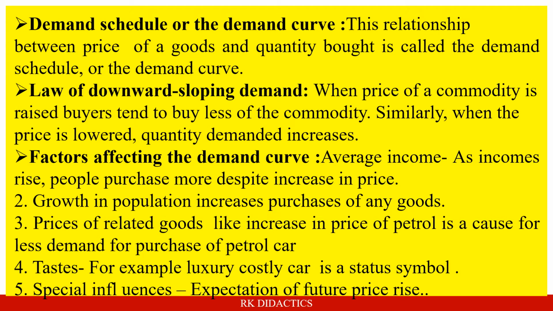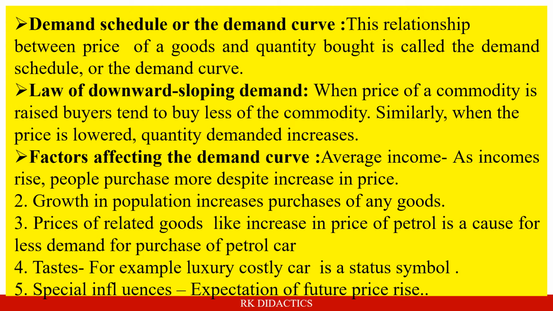What are the factors? One of them is average income. If the income of people rises, then they will purchase more despite an increase in price. Similarly, growth in population. If the population increases, the purchase of goods will be more despite an increase in price. Third is price of related goods. Like if the price of petrol increases, the demand for petrol cars will decrease. Then fourth is taste. For example, a luxury costly car. Though the cost is more, people will buy more because it will be a status symbol.